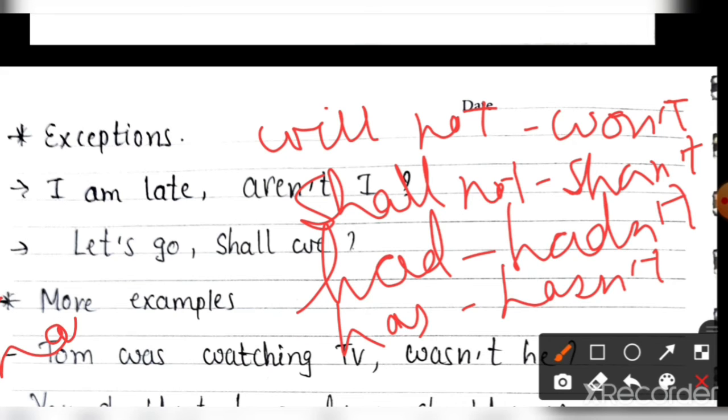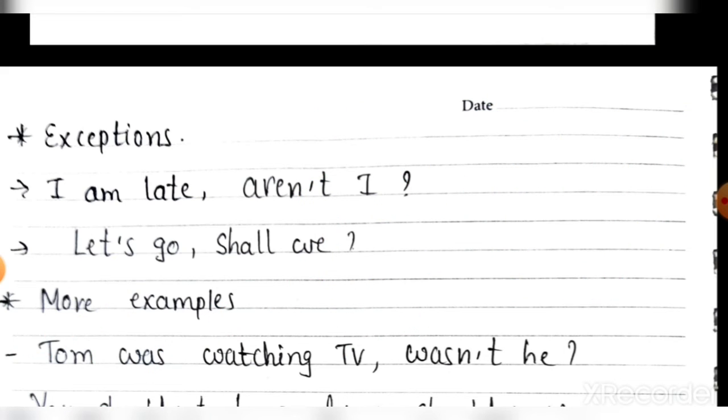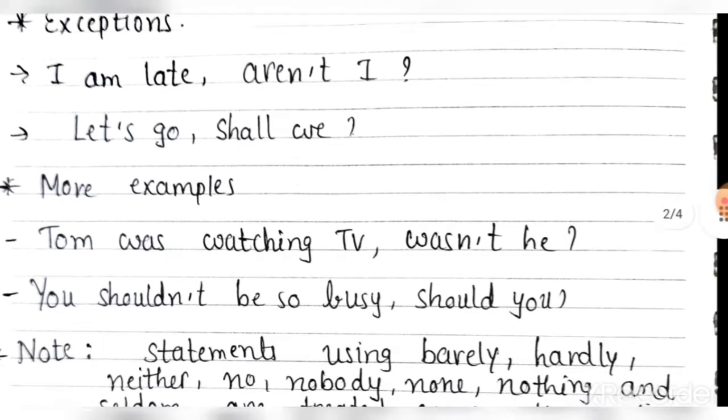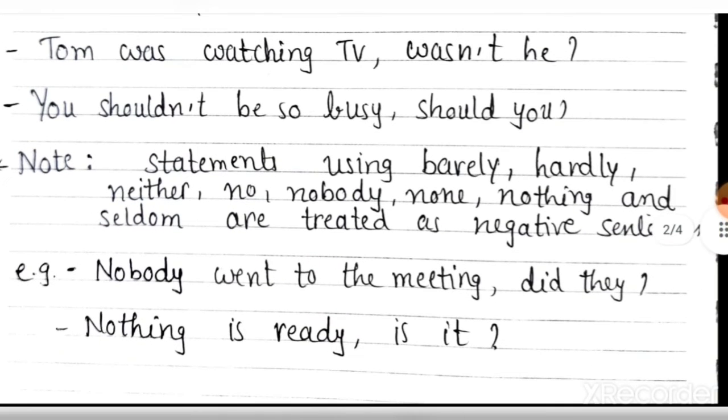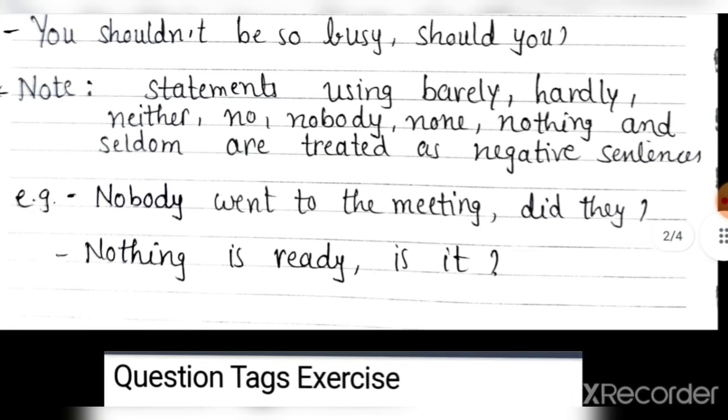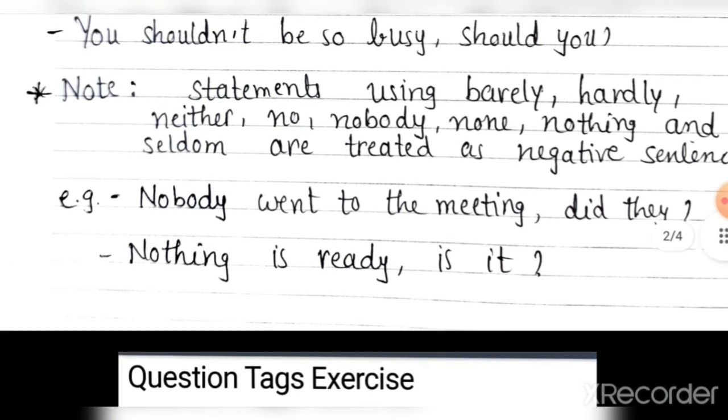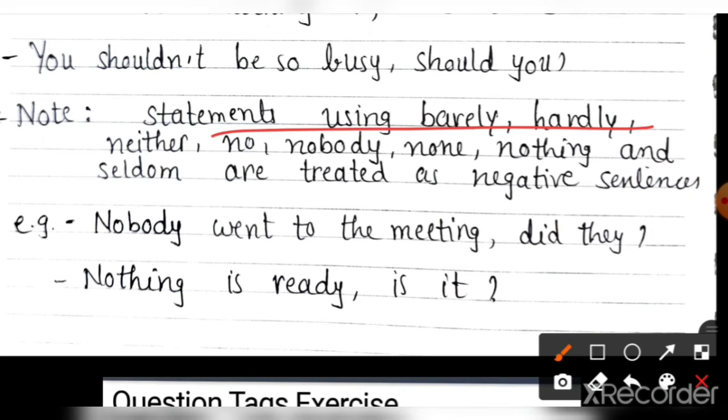Have, haven't. Clear? In this way you will frame your question tag. Be careful while writing the answer, and keep this also in your mind that barely, hardly, neither, no, nobody, none, nothing, these are also negative words.